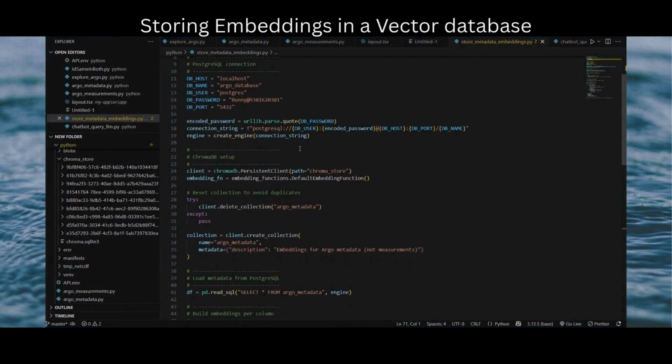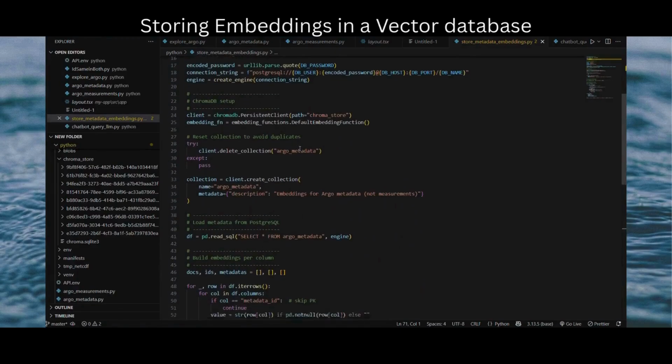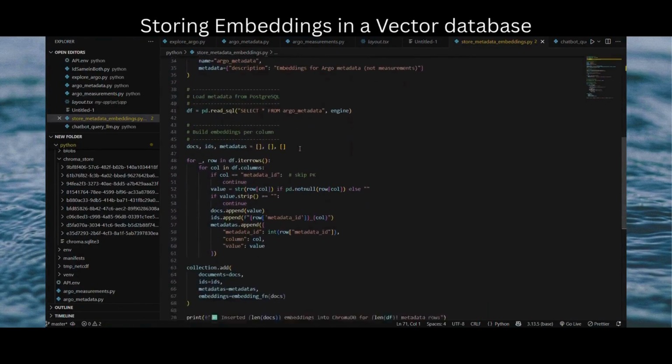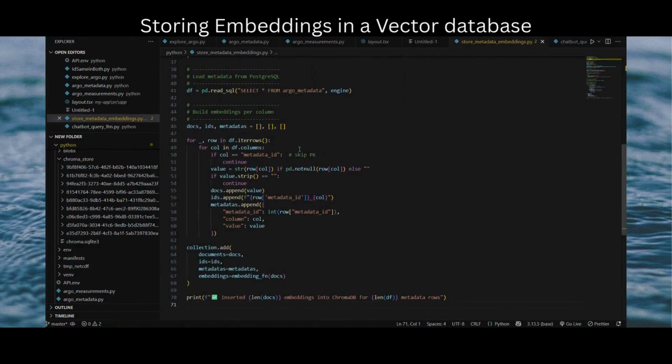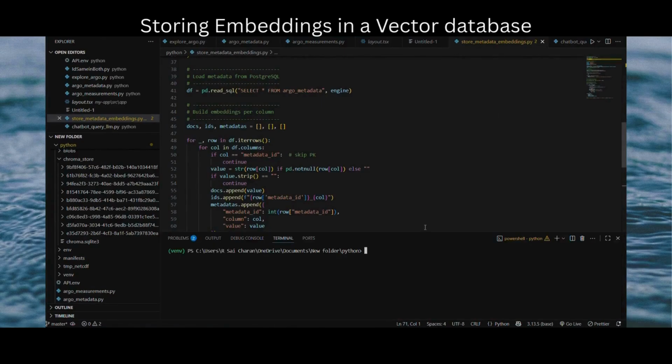Here is the working code for storing embeddings in a vector DB. In this, we generate the summary of each and every profile and convert them into embeddings using a transformer model. These embeddings are stored in ChromaDB, where each entry is linked to the PostgreSQL record.